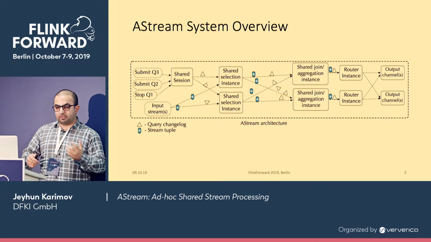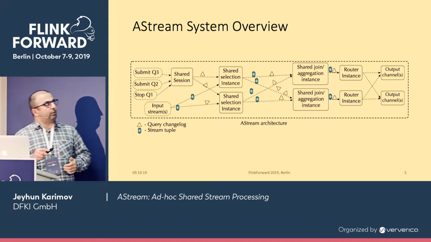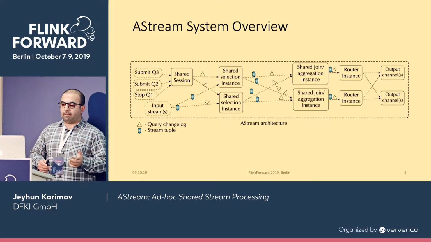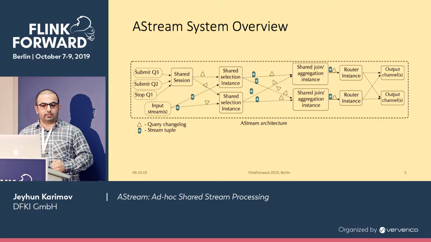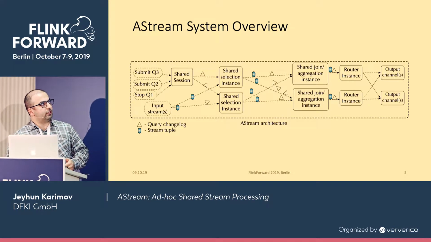So this is our system overview. We have one shared session. This shared session accepts query stop or query create requests from users, and based on that, it generates query change logs, the triangles in the figure.